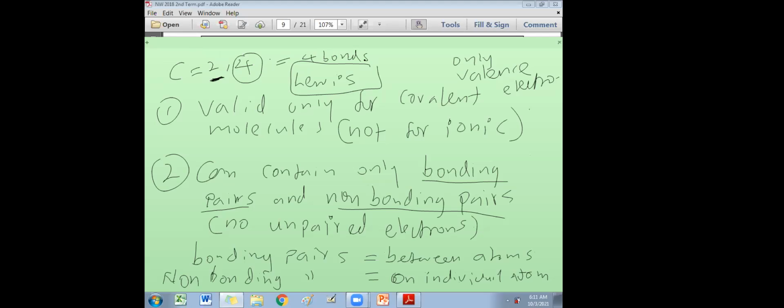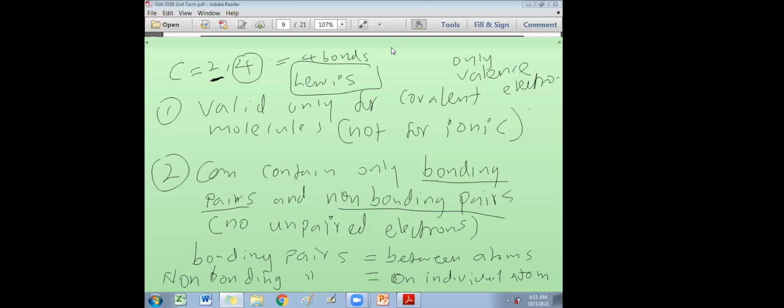Remember, Lewis theory was introduced in the new syllabus, which started in 2016. Before 2016, in O-level papers, there was nothing called Lewis structures. Only in papers after 2016 will you find Lewis structures.